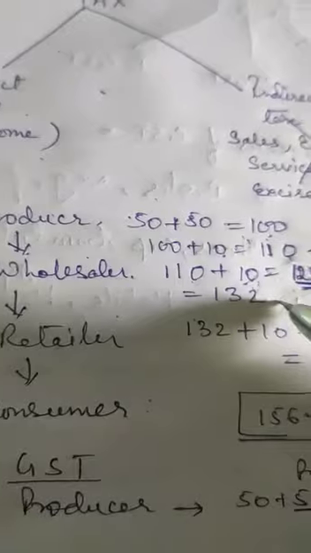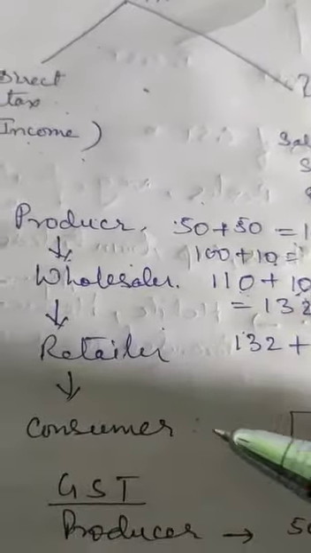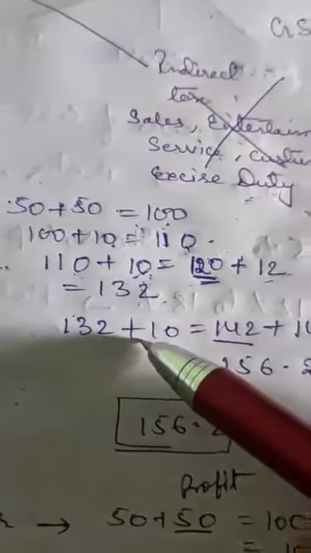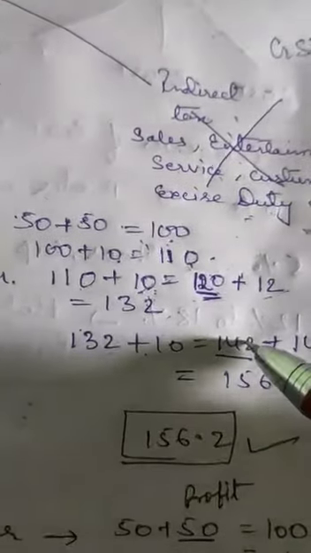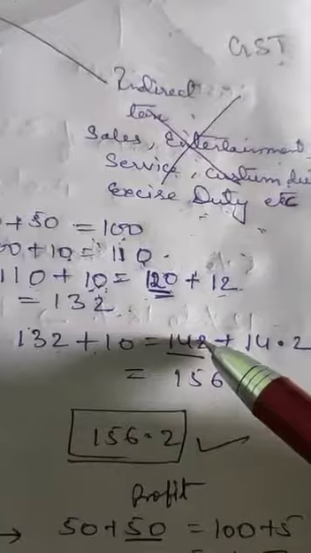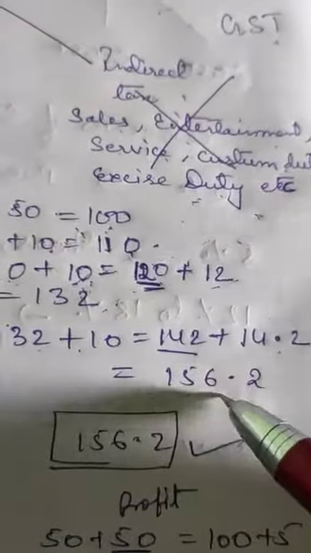Now the wholesaler will charge 132. Then it will go to the retailer. The retailer will also add 10 rupees profit, so 132 plus 10 is 142, and then 10% of 142 is 14.2, so it equals 156.2.